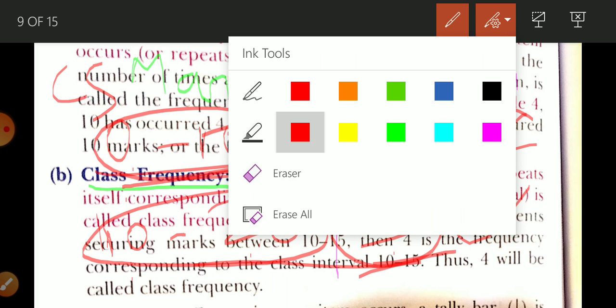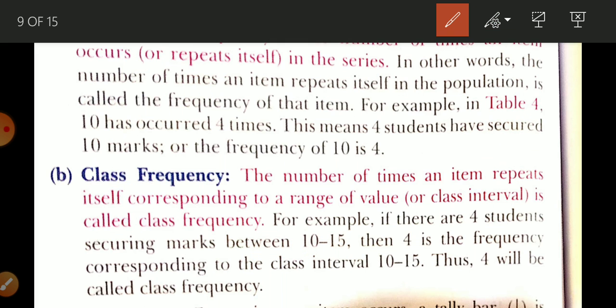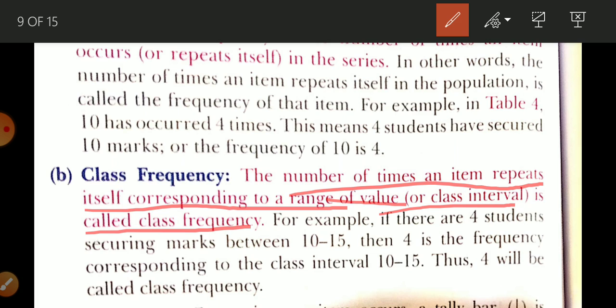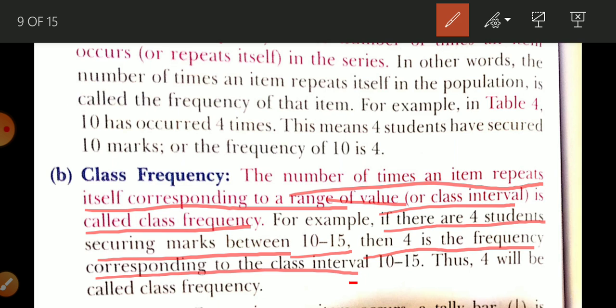Let us understand what is written here. The number of times an item repeats itself corresponding to a range of values or class interval is called class frequency. For example, if there are 4 students securing marks between 10 to 15, then 4 is the frequency corresponding to the class interval 10 to 15, and thus 4 will be the class frequency. So I think you are able to understand what class frequency is.